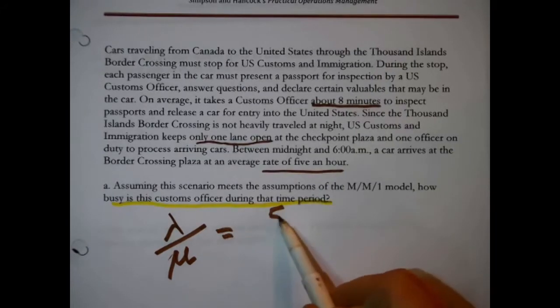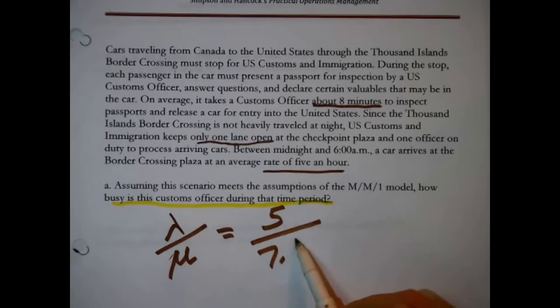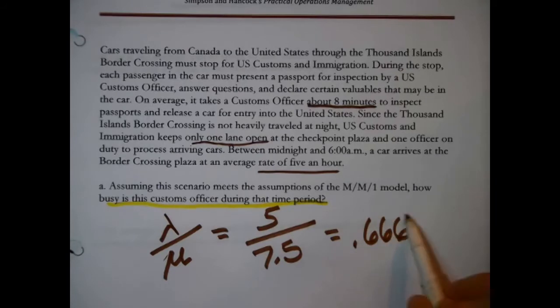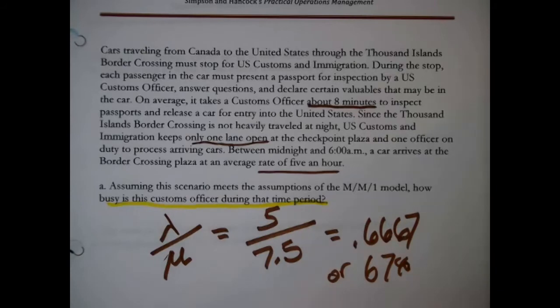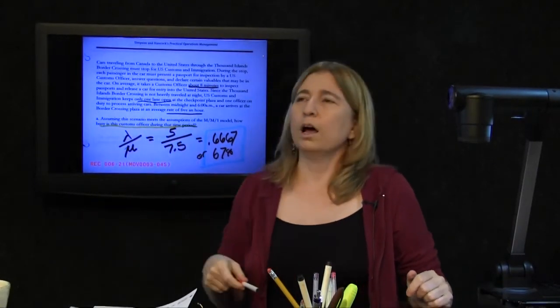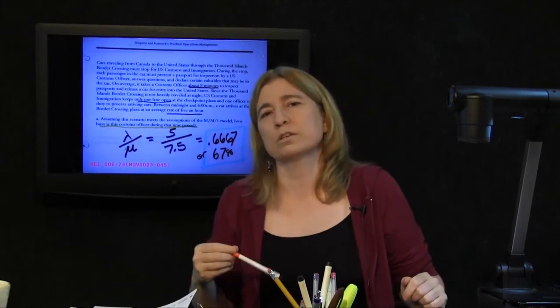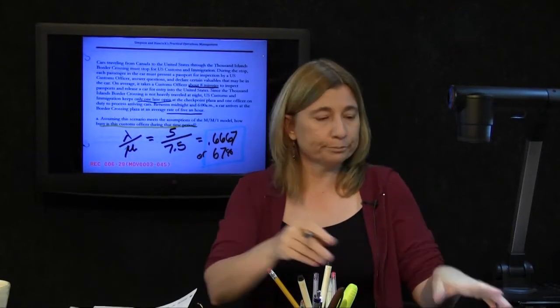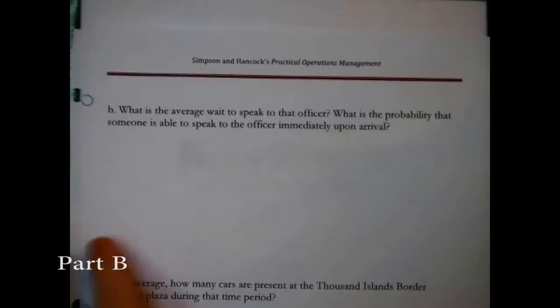We need the numbers, that was 5 for lambda, and careful, 7.5 for mu. I get 0.6667, or basically 67%, or 2/3 of the time. So if we were to visit this particular Customs and Immigration officer between midnight and 6 a.m. at the Thousand Islands border crossing, about 2/3 of the time they're busy with a car. About 1/3 of the time they're not. There's nobody at the checkpoint plaza. Okay, what else do we need to learn about the checkpoint plaza? What is the average wait?